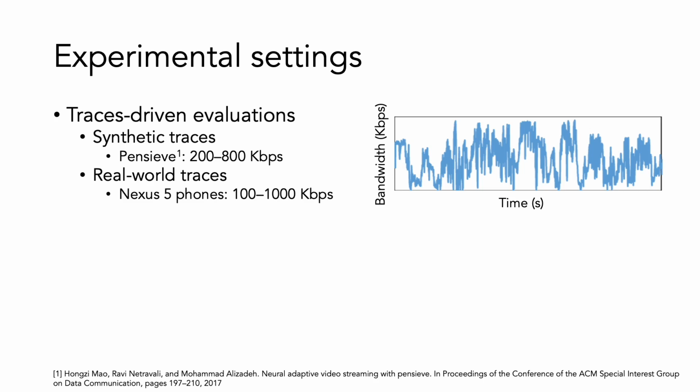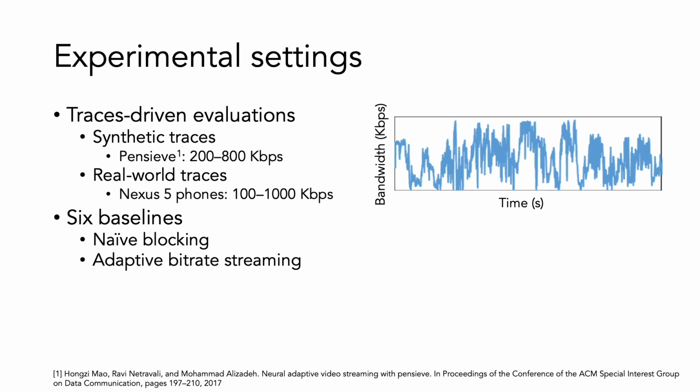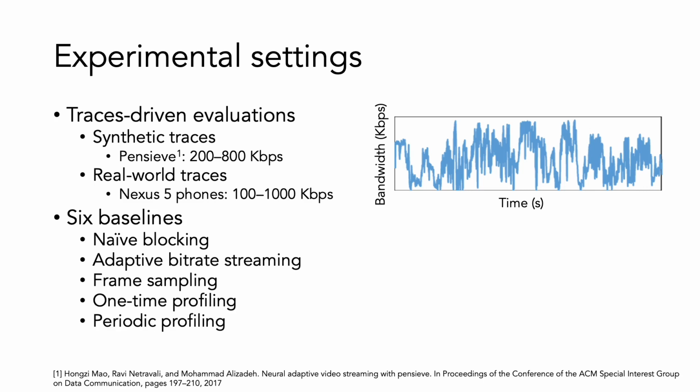Then we compare our system with 6 baselines. The first baseline is naive blocking, which simply blocks until all inputs from all data streams have arrived. The second baseline is adaptive bitrate streaming. We then compare our system against 3 existing video analytics methods. One is based on frame sampling, and the other 2 are profiling methods. Frame sampling minimizes the bandwidth required to transmit data by filtering out redundant information. Profiling optimizes video streaming configurations to minimize the inference latency while achieving the desired accuracy. Finally, we compare our system with an approach that retrains the multimodal model itself.